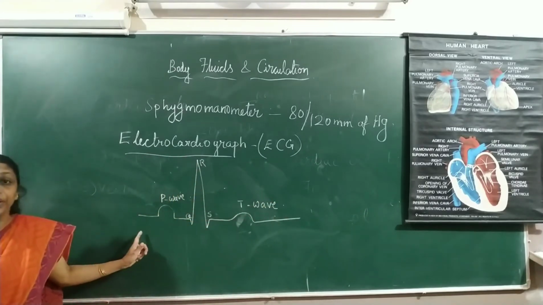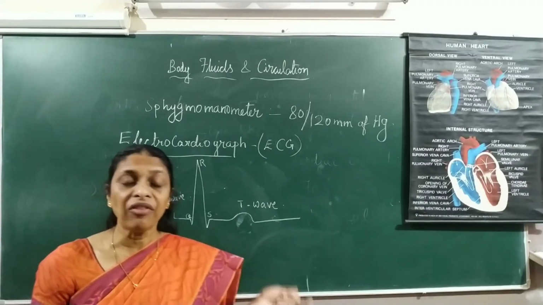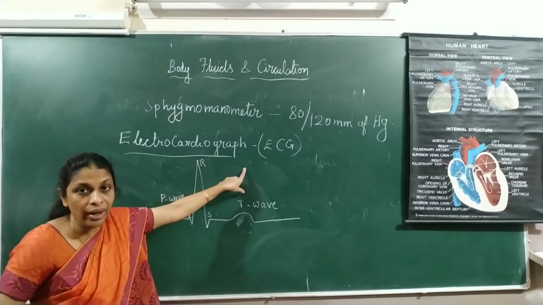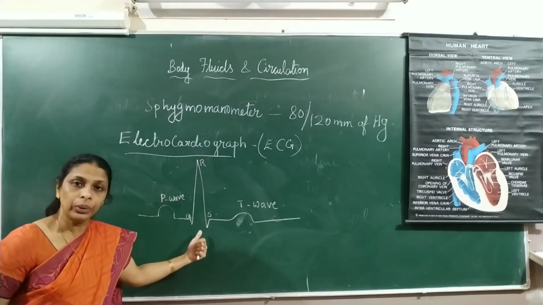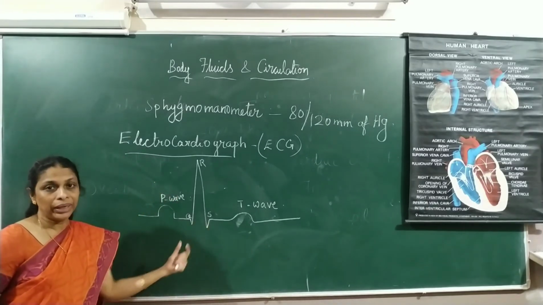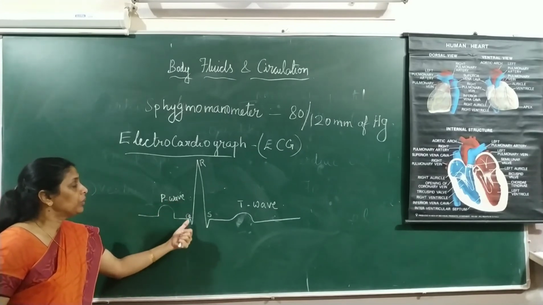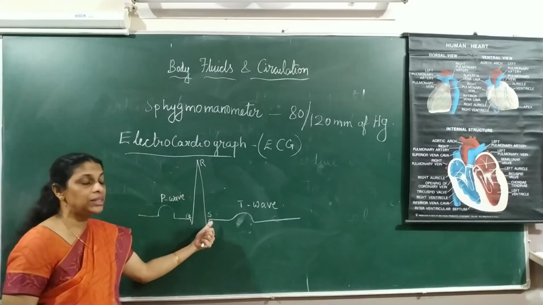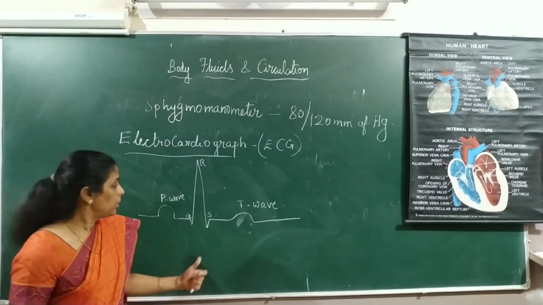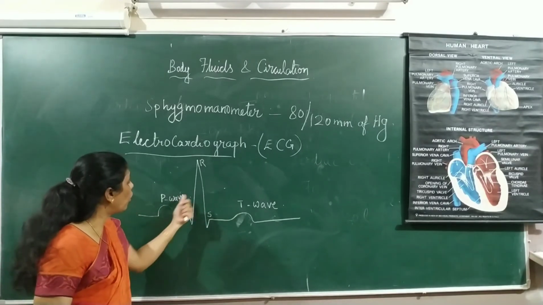So this is the electrocardiogram, the graphical representation of the electrical activity in the heart taken by an electrocardiograph. The graph is called the electrocardiogram. Now this electrocardiogram consists of three waves. The first wave is called the P wave, the second one is called the QRS wave, and the third one is called the T wave. Hope it's clear? Right. Now let's see what all these waves represent.